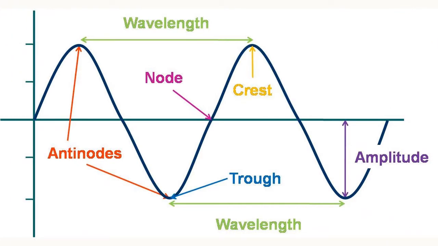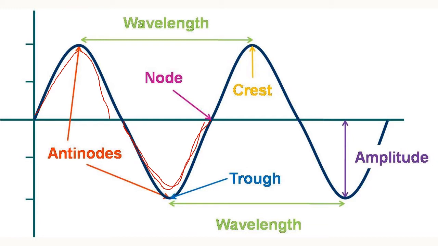Children, this is the schematic representation of the sound wave. See, the maximum displacement of the sound wave is represented like this, and this one is considered as the crest, and the minimum displacement of the sound wave, the negative displacement. So this one is considered as the positive displacement or maximum displacement, and this one is considered as the negative displacement of the particles of the medium where the sound travels.